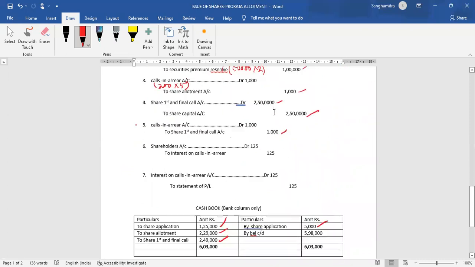Now let us make the entry for interest. First we will have to debit shareholders account. So shareholders, or you can write sundry members. Both are acceptable. Sundry members account debit, to interest on calls in arrear, 125 rupees. Then we will close interest on calls in arrear by transferring it to statement of PL. So interest on calls in arrear account debit to statement of PL